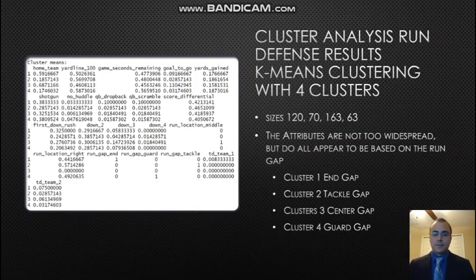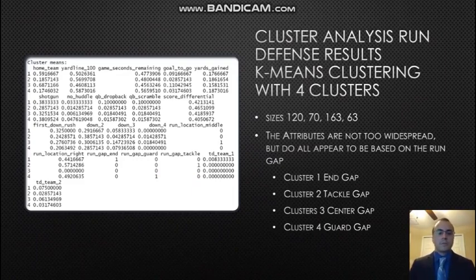The sizes are pretty well spread out. It would be nice to see this 163 drop down a bit, but it's really not too bad. Once again, the attributes aren't too widespread until we look at the gaps, where each cluster is actually focused on an individual gap. When we look, we can see that the run gap to the end is in cluster 1, the run gap for cluster 2 is behind the tackle. For cluster 3, well, it doesn't show a 1 for any of the gaps, so what does this mean?